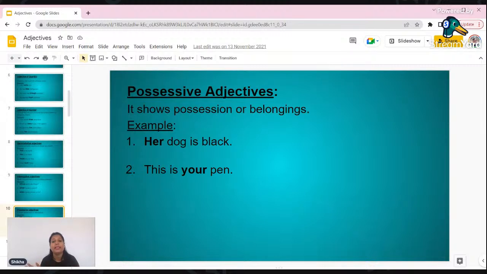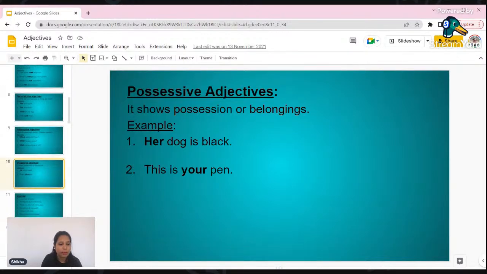Like her dog is black. Whose dog? Her dog. That means you are using this word her to show the possession of that person. This is your pen. Whose pen? This is your pen, right? In this way we have got certain other words like theirs, his, mine. All these are possessive adjectives, right?